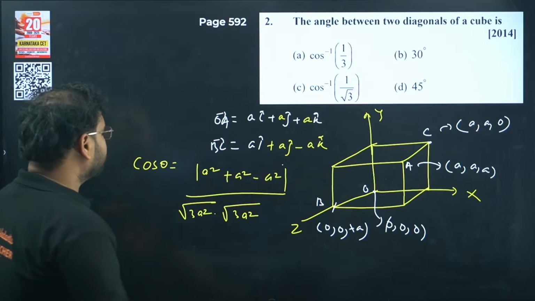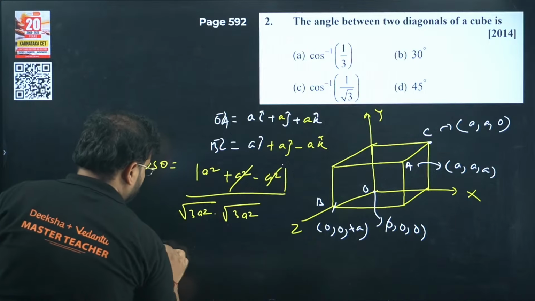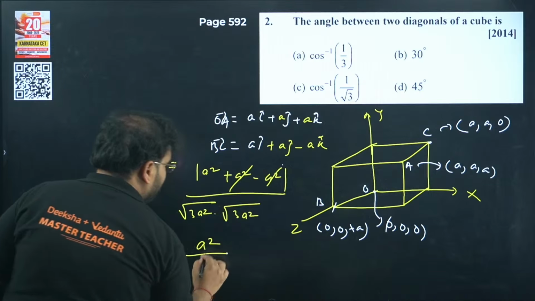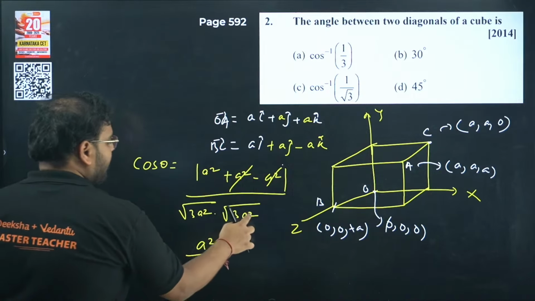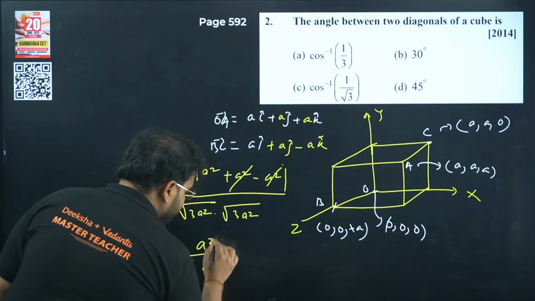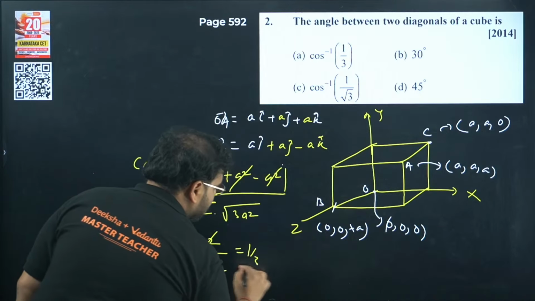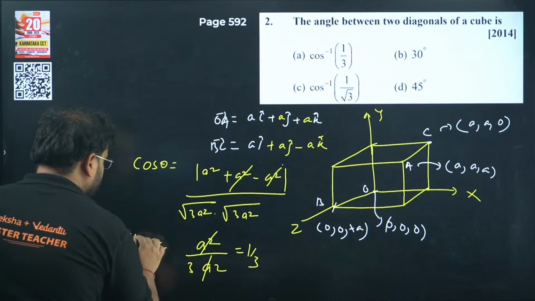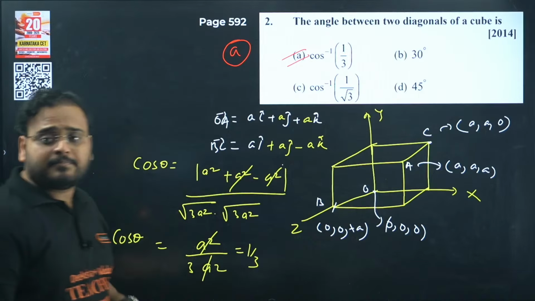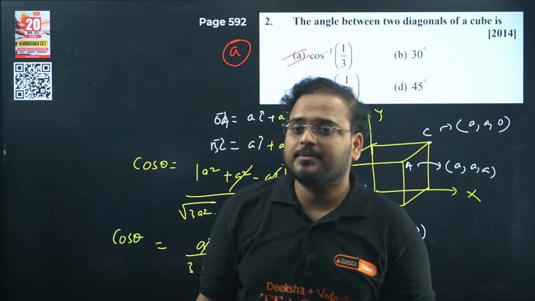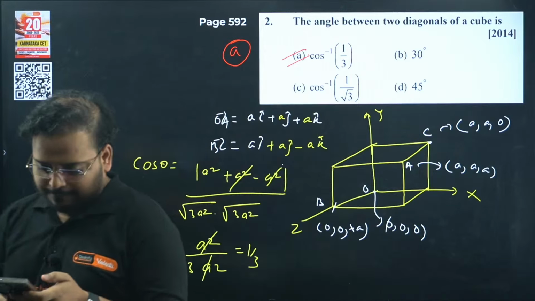That's the angle formula. Check. This is cancelled. You have the answer as A square divided by root 3 into root 3, which is 3. And we have this will be A and this will be A. Again A square cancels. Answer is 1 by 3. This is my cos theta. So theta will be what? Cos inverse of 1 by 3. Theta will be cos inverse of 1 by 3. Please check. Everyone, check this answer. Yes.